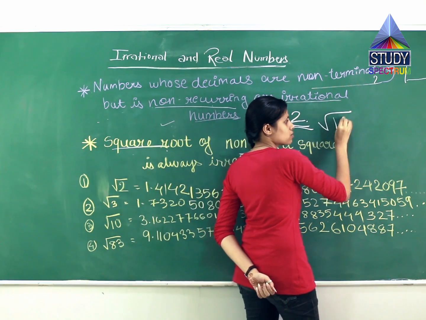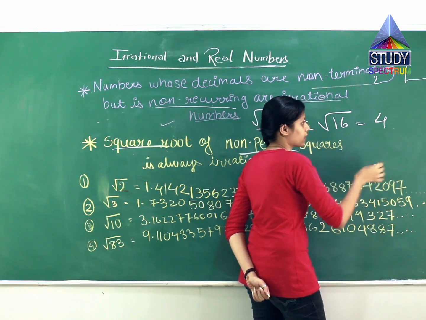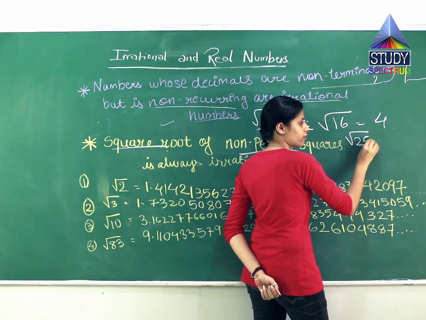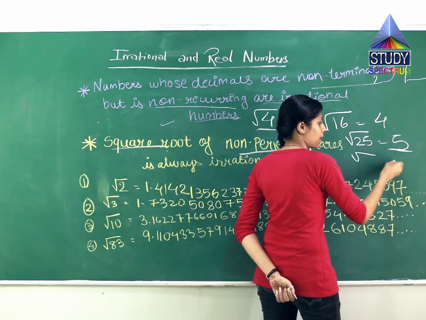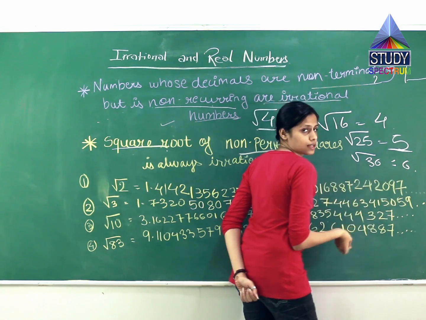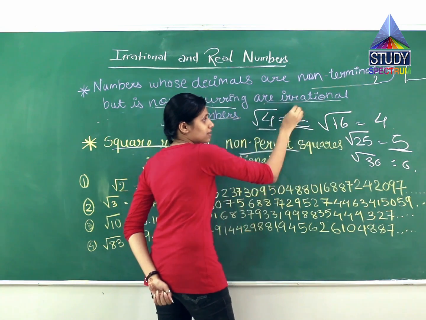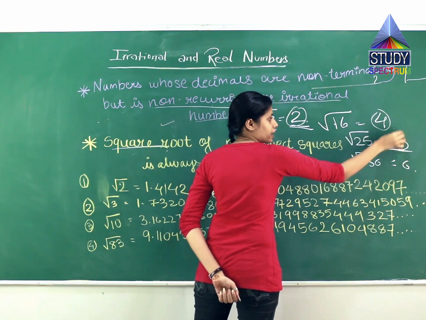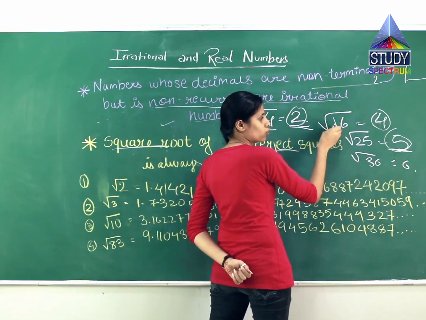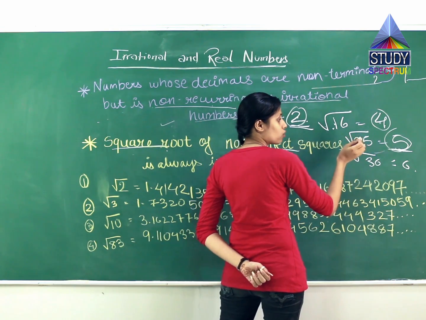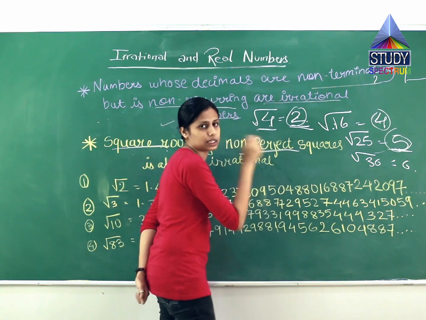Another example is root 16, whose square root is 4. Only 4, no point, nothing. Second, 25: square root is 5. Another example, 36: 6. 6 6s are 36, 2 2s are 4, 4 4s are 16. So these numbers are called perfect squares. 2 is the root of the perfect square 4, 4 of 16, 5 of 25, and 6 of 36.